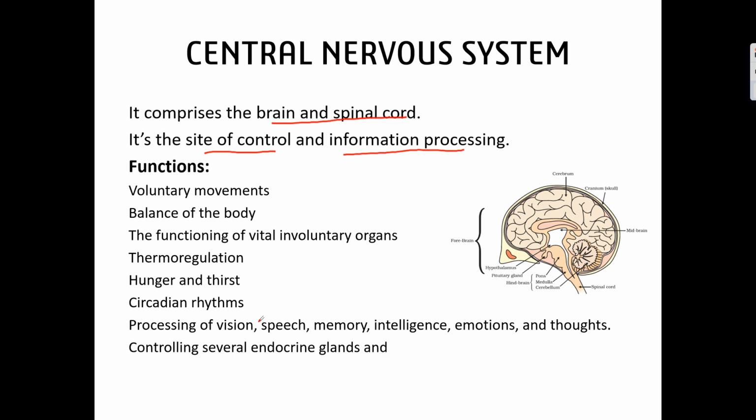As discussed in previous videos, the endocrine system is another control system, and it is also under the control of the brain. Human behavior, how we behave with people, all such aspects are under the control of the central nervous system. This is a little introduction now, but in coming slides we will discuss in more detail.